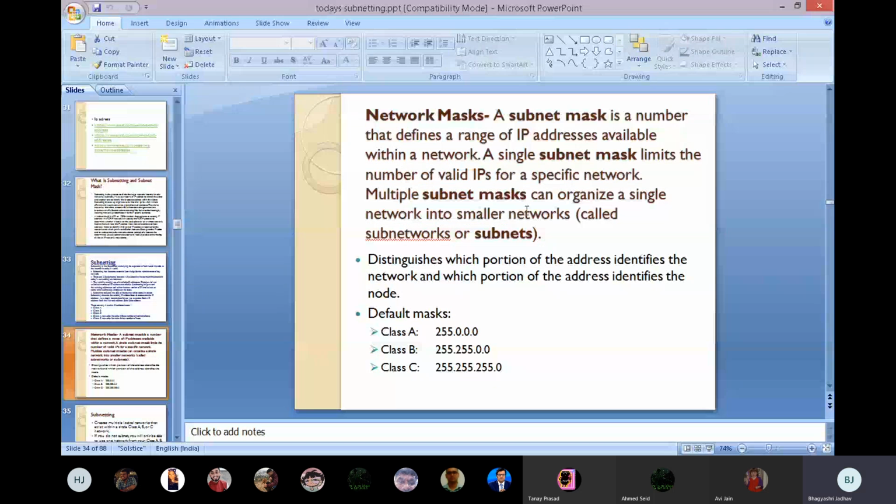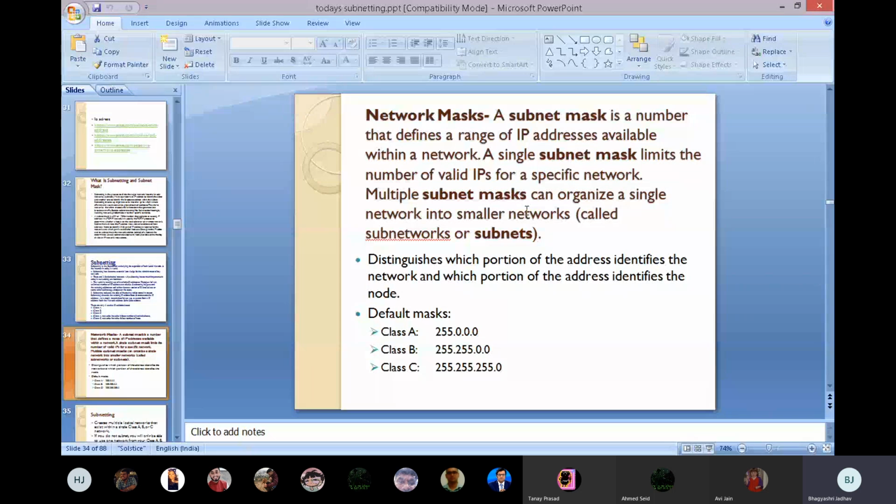Now we will see the network mask. The subnet mask is a number that defines a range of IP addresses available within a network. These concepts, IP address, network mask, subnet mask, network people use very easily, but try to understand the concept behind those words. What is a network mask? Why are we giving the network mask number, what is the use of that mask, and how to give a subnet mask? This is important.